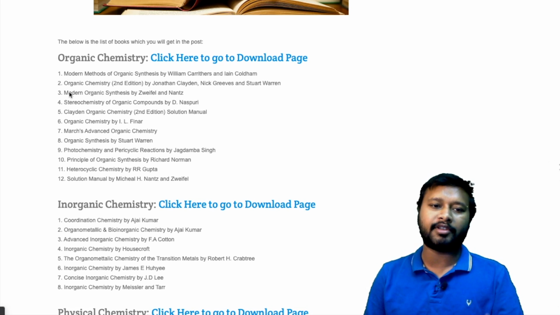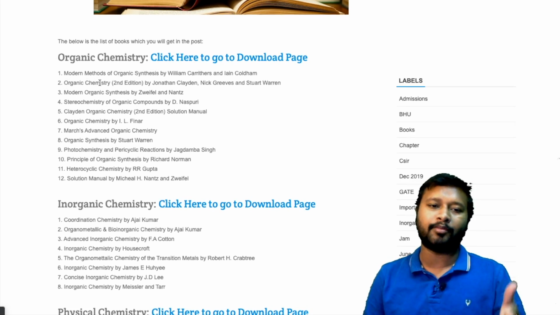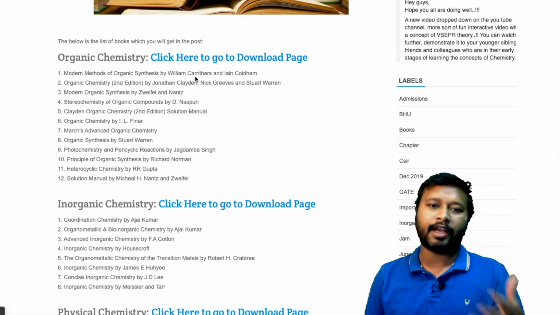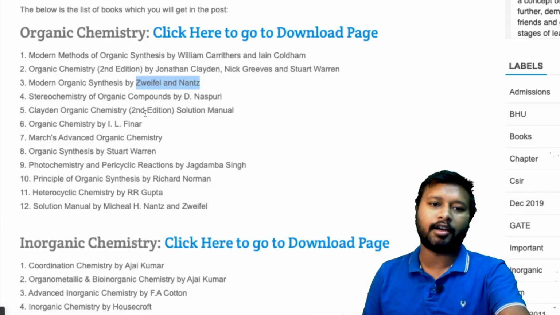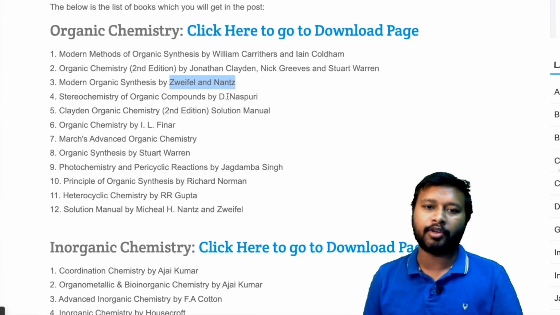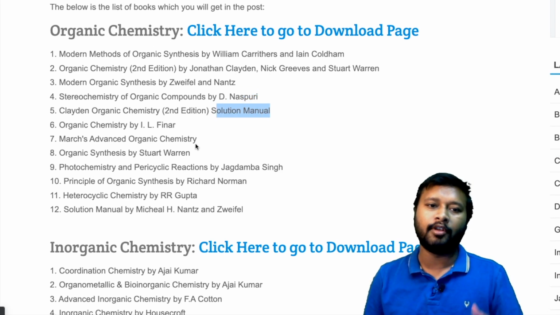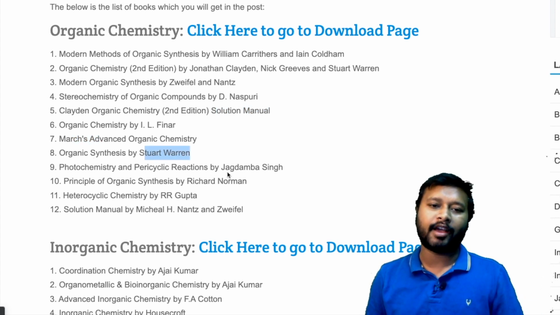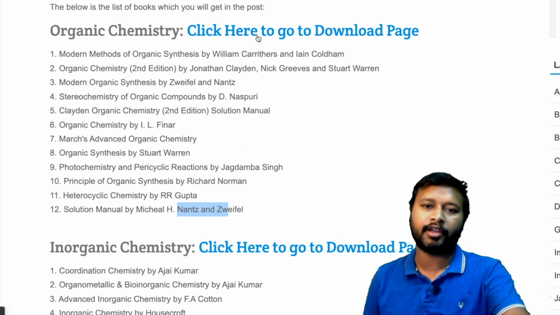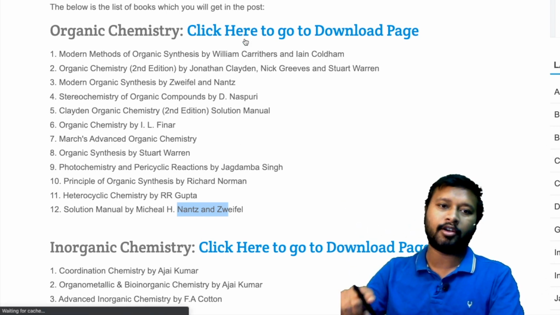So for organic chemistry, we have 12 books. You can see all the important books are here, including your Carruthers, your Clayden, your Zweifel and Nantz. Also, you have the books by Nasipuri, which many students follow for stereochemistry. Then you have the solution manual for Clayden. Then you have Jerry March, the book by Stuart Warren, and the book by Jagdamba Singh also. Then you have the book by R.R. Gupta. All these books, like Nantz and Zweifel, are over here. You can click on this page to go to the organic chemistry section.